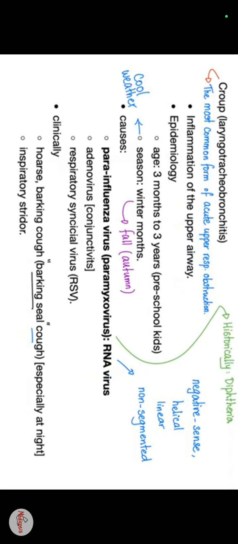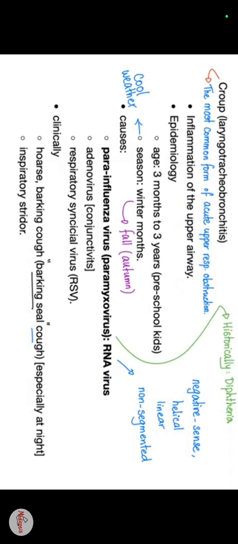Croup, that is also known as laryngotracheobronchitis, the most common form of acute upper respiratory obstruction, inflammation of the upper airway. Epidemiology: age 3 months to 3 years, preschool kids, season in winter or in the fall, autumn. Causes: as we have known, parainfluenza virus, that is an RNA virus, adenovirus, and respiratory syncytial virus are the causative organisms that can cause laryngotracheobronchitis.